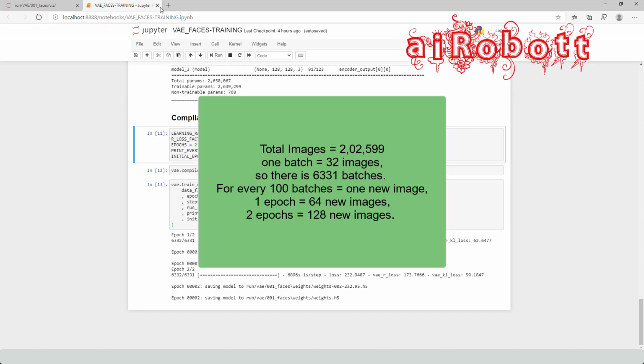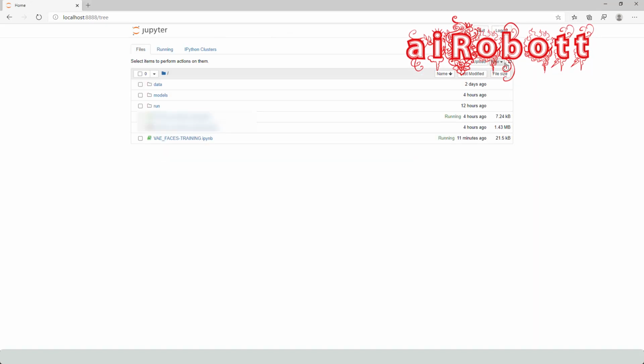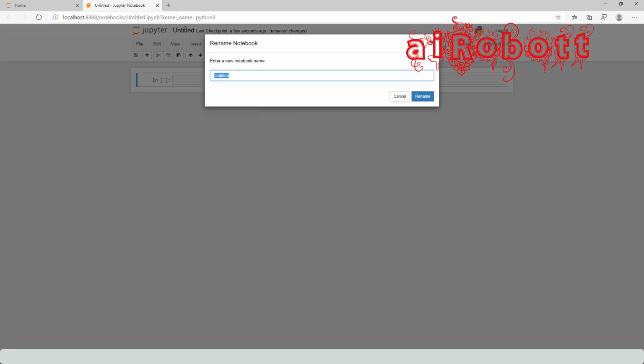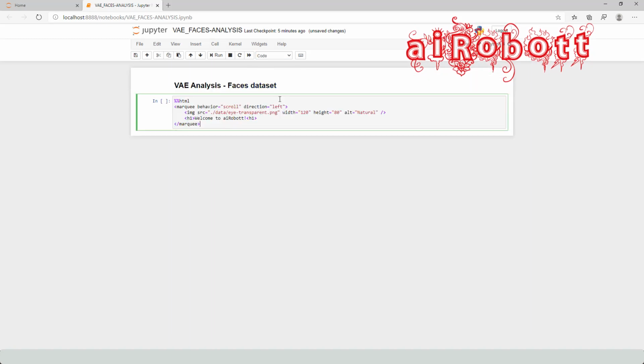For 2 epochs, a total of 128 new images. All these images are saved in the images folder. Now our variational autoencoder is trained. Let us now analyze the variational autoencoder. Let's open the notebook named VAE_faces_analysis. VAE analysis faces dataset.